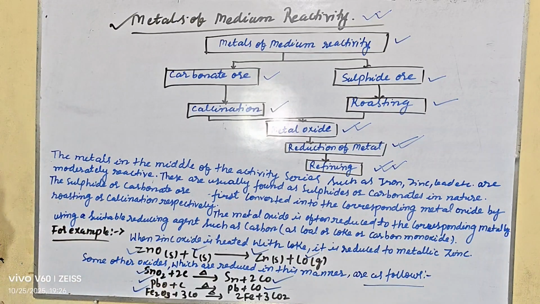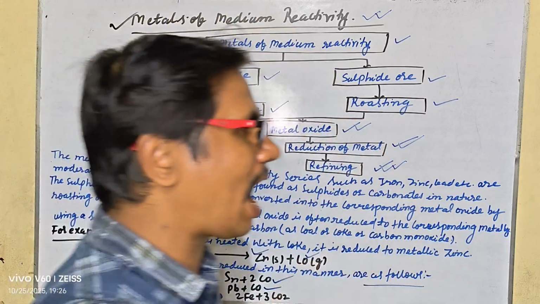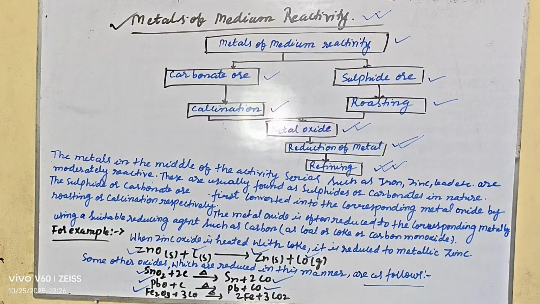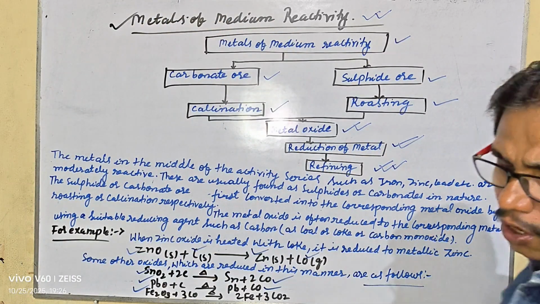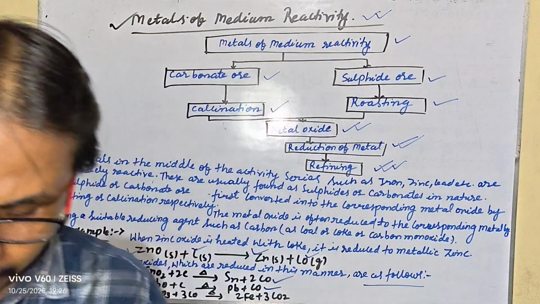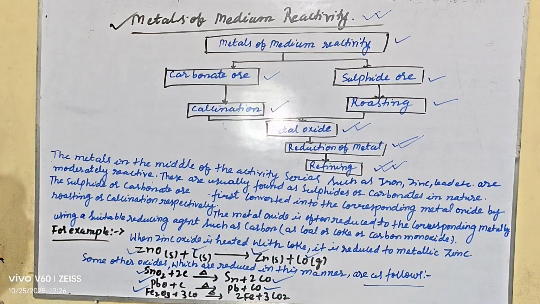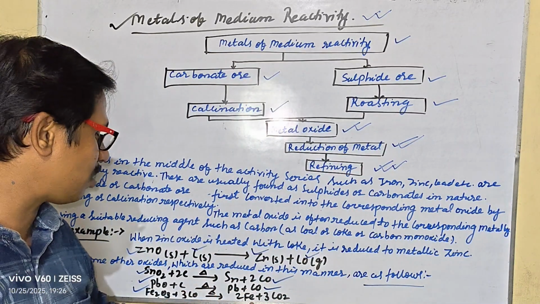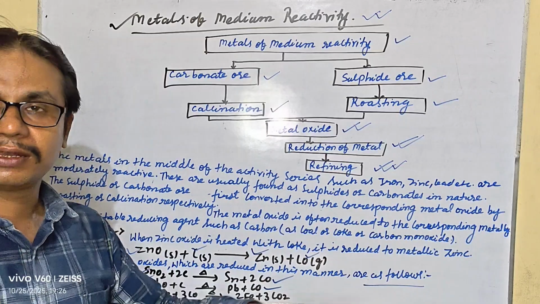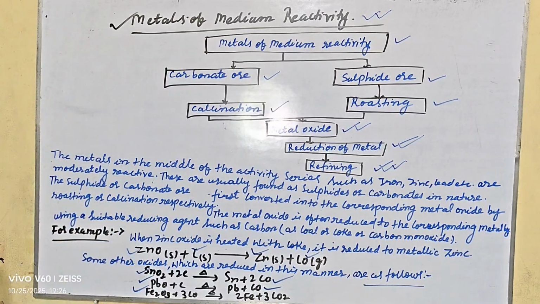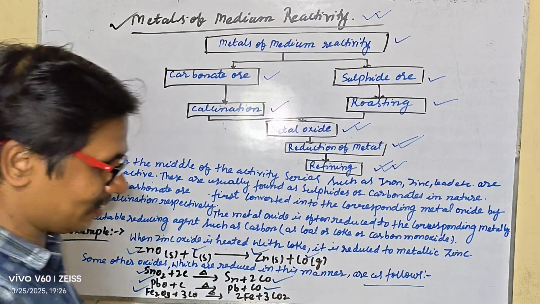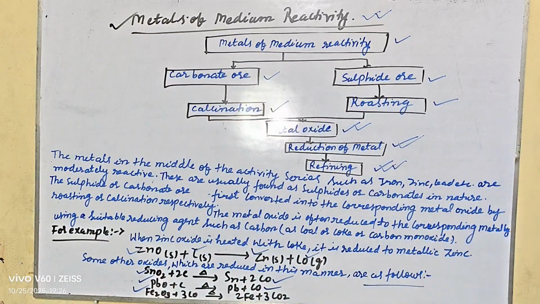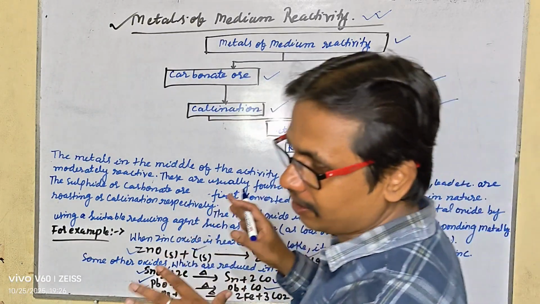And ferric oxide is also heated with carbon, giving iron plus carbon dioxide. So my dear student, these are the things we have to understand from the chart I gave you.